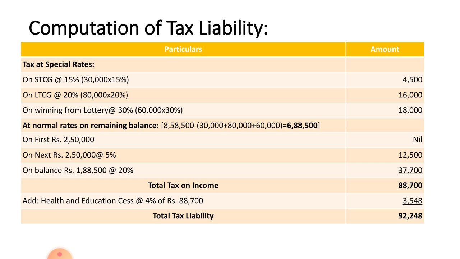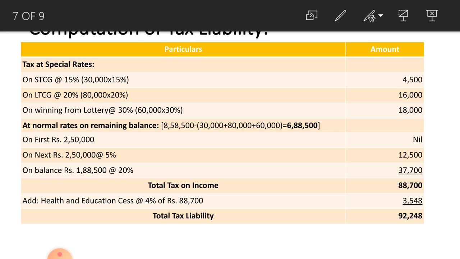Two types of tax are there, tax at special rate and tax at normal rate. First you have to write tax at special rates. First one, on short term capital gain at 15% of 30,000, that amounts to rupees 4,500. Next one, on long term capital gain at 20% of 80,000, that amounts to rupees 16,000, and on winning from lottery at 30%. Here you have to consider the gross amount and not the net amount. 60,000, 30% of that 60,000 amounts to rupees 18,000, and on balance at normal rates.